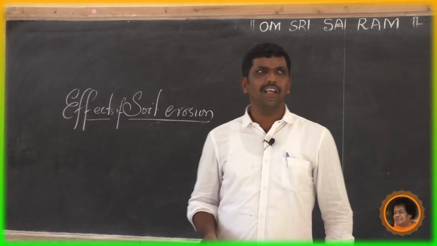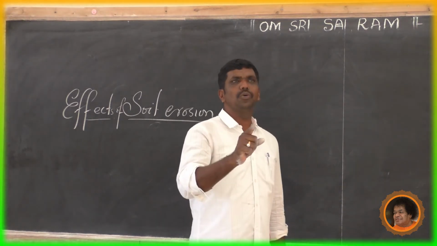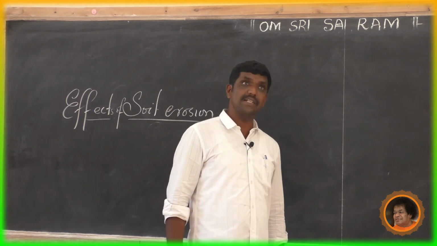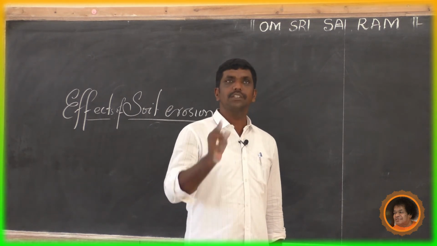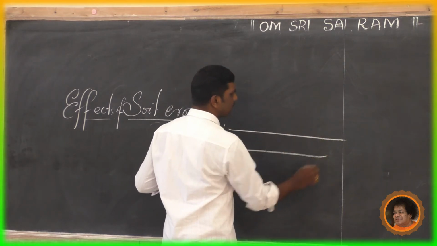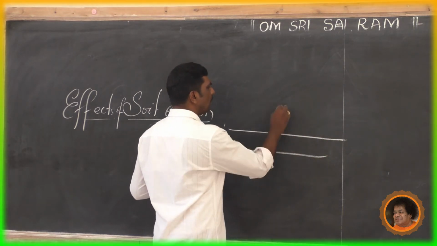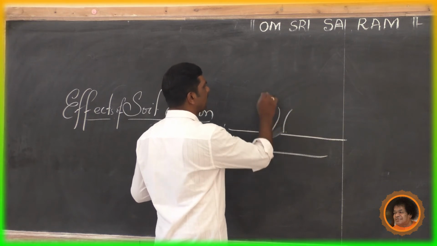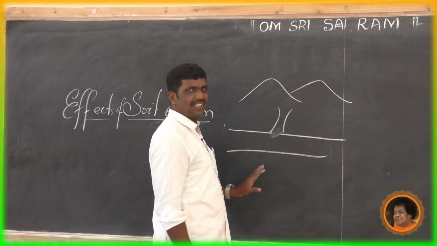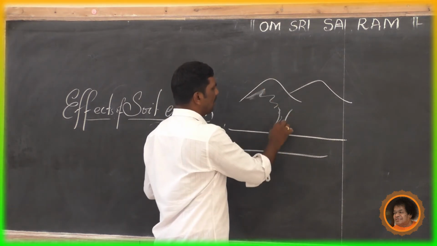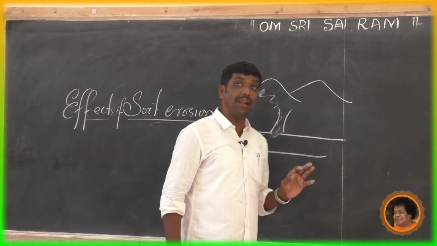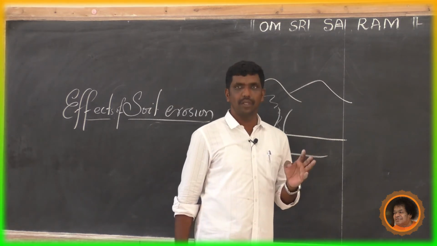The second point is that it leads to silting and floods, and change of course of rivers. Imagine this is a river, and these are all hilly regions. Due to soil erosion, the river beds may be filled with silt.